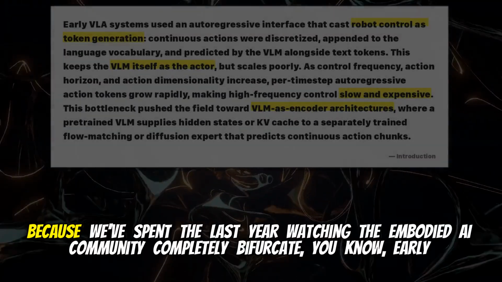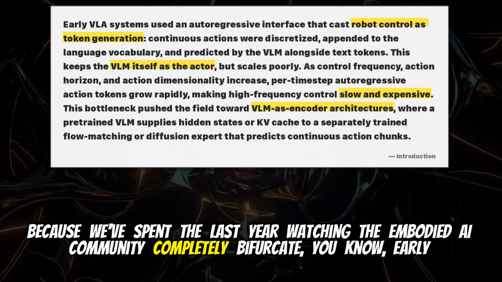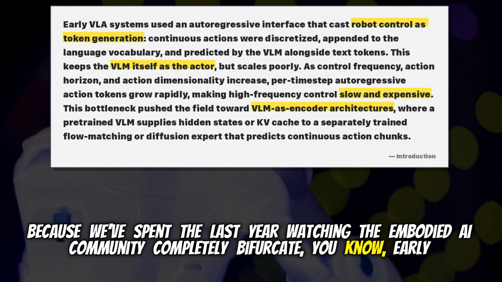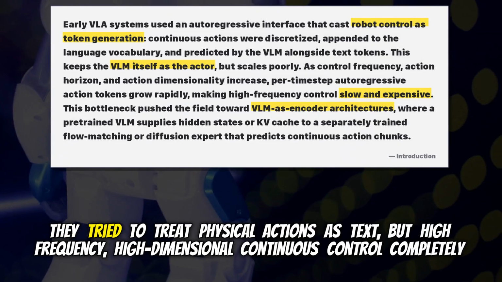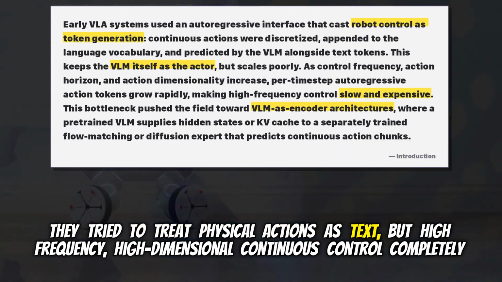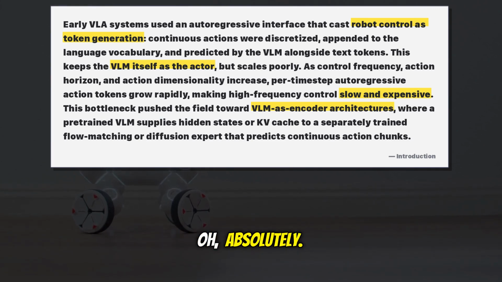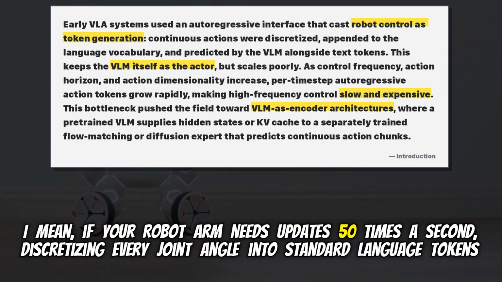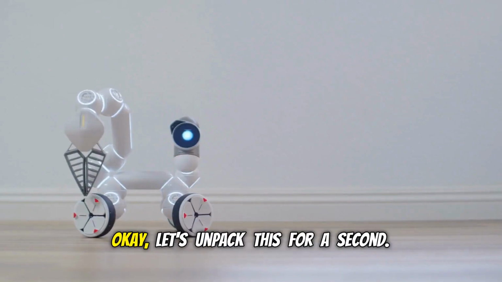It really is, yeah. Because we've spent the last year watching the embodied AI community completely bifurcate. Early autoregressive models, like the RT2 era, tried to treat physical actions as text. But high-frequency, high-dimensional continuous control completely bloated the token context. Oh, absolutely. I mean, if your robot arm needs updates 50 times a second, discretizing every joint angle into standard language tokens just eats your context window alive. It completely destroys inference speed.